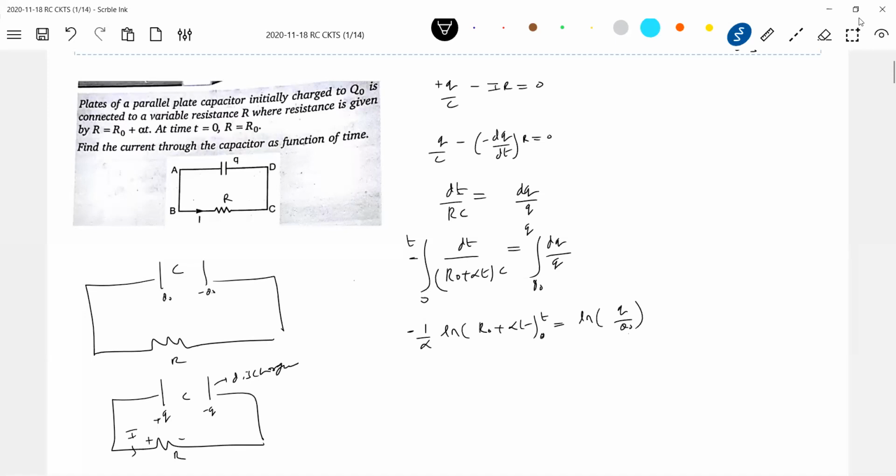One by C is also there, so alpha C. This will become R naught plus alpha t. Here t equals 0, no? Then R naught will be there. I'll substitute this: minus alpha C log of R naught plus alpha t by R naught.